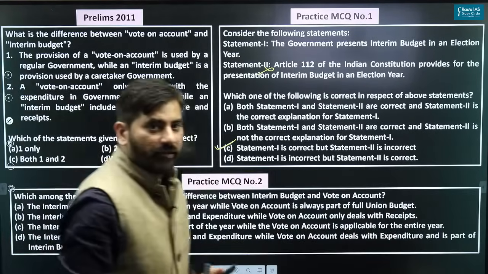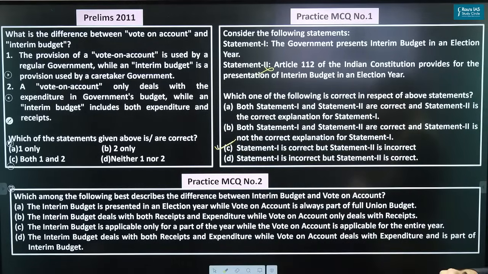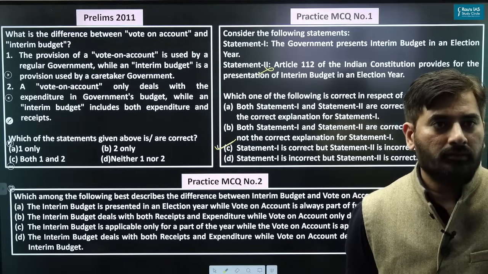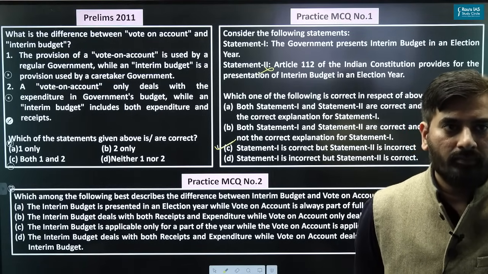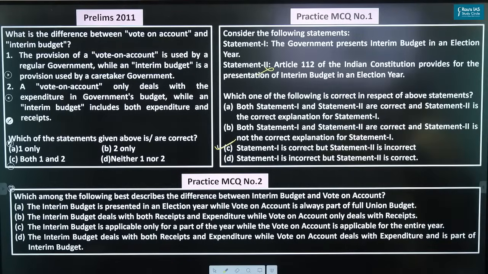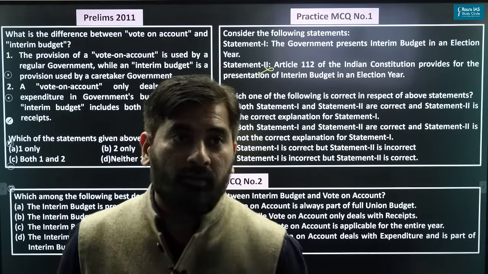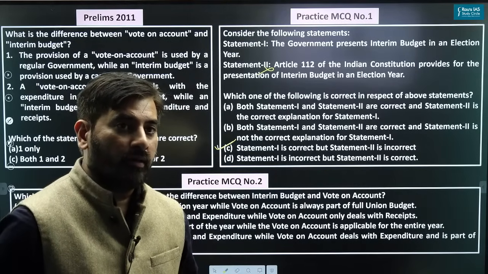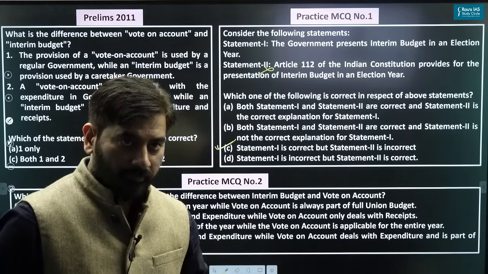Please have a look at the second MCQ, all of you. Which among the following best describes the difference between interim budget and vote on account? Let's see how many of you will be able to answer this correctly. And when you're responding, please type the MCQ number.